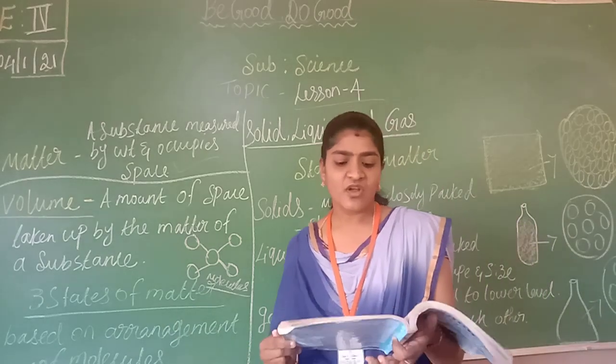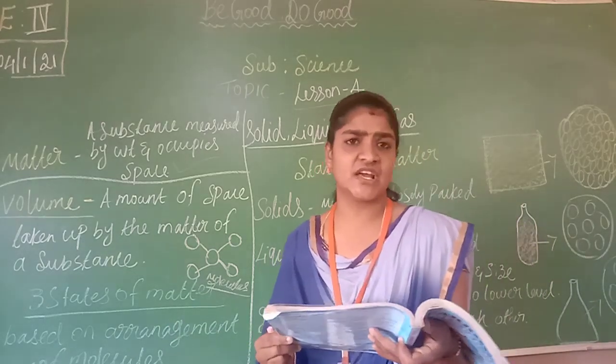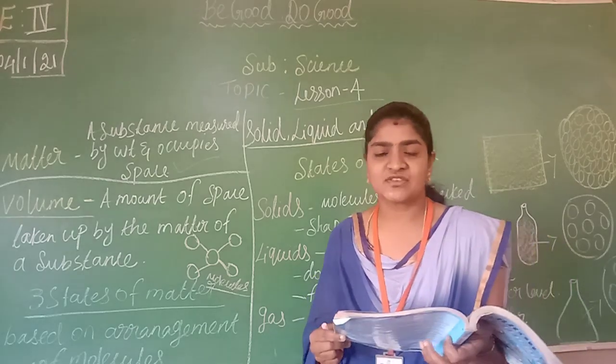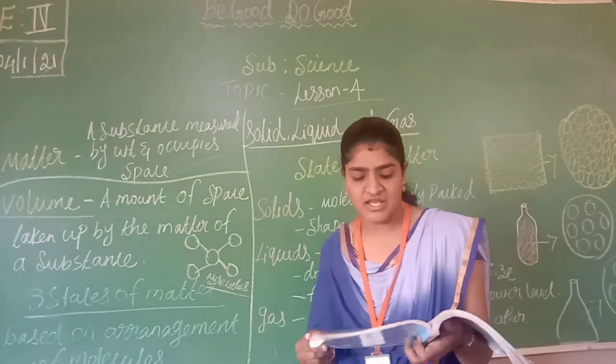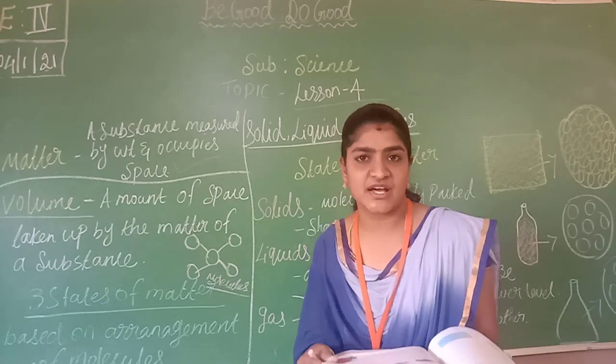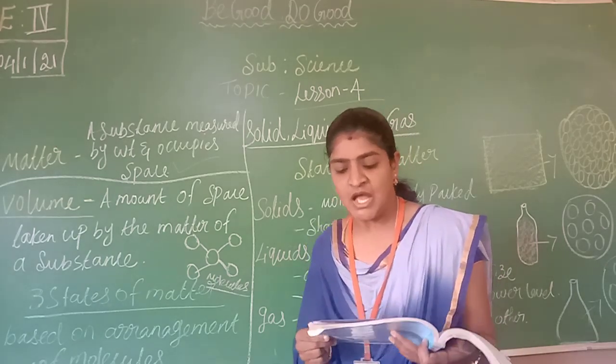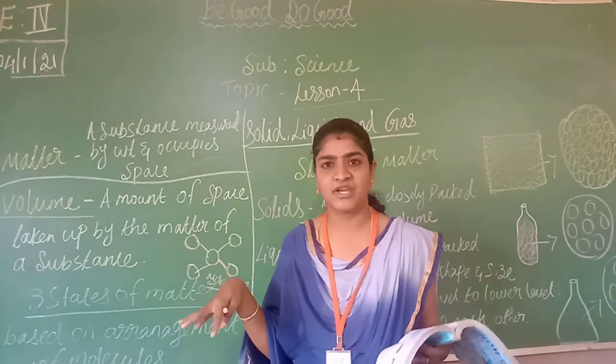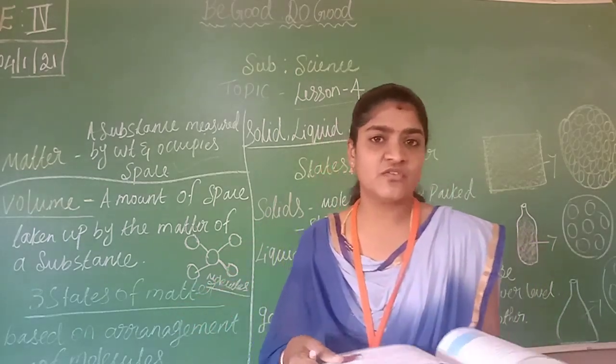Next, all the materials we see around us are made up of matter. Our body is also made up of matter. Here you can see a car, books, table, a boy and a plant. Which of these things are made up of matter? Okay, so next, states of matter.